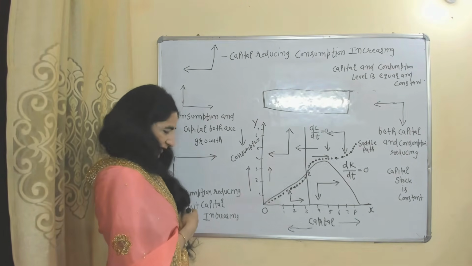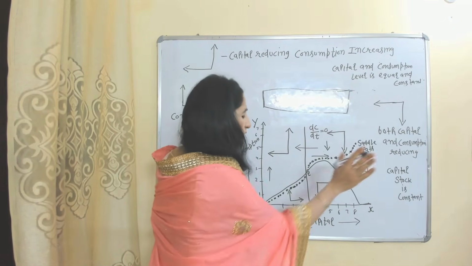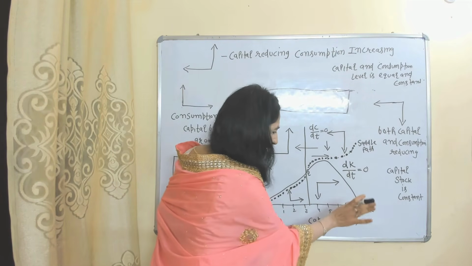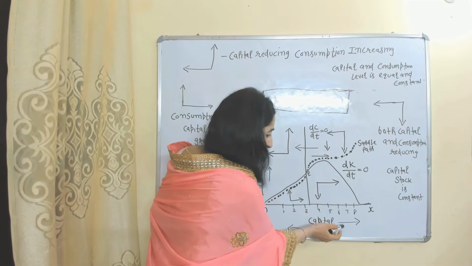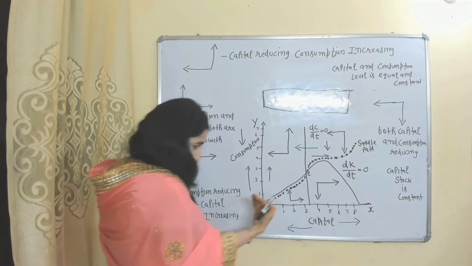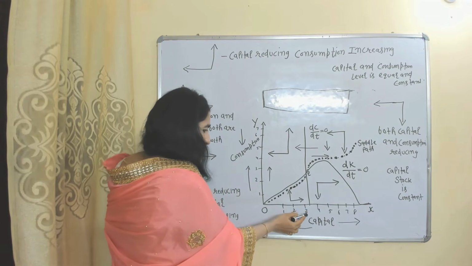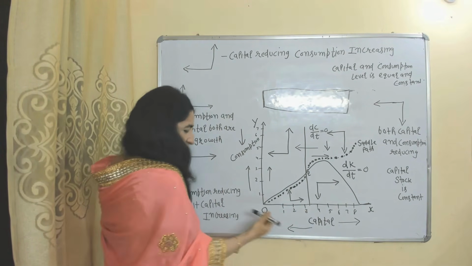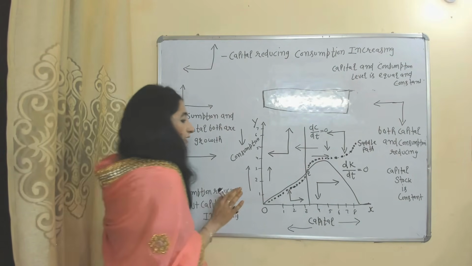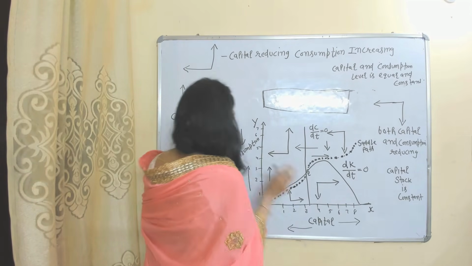Now we'll see the diagram. On the horizontal axis we have capital. If we are moving forward from 1 to 2, 2 to 3, 3 to 4, 4 to 5, that means capital is increasing. So this arrow shows capital increasing. But if we are moving backward, 8 to 7, 7 to 6, 6 to 5, 5 to 4, 4 to 3, that means capital is reducing. So this arrow shows capital reducing. This arrow shows capital increasing because we are moving forward.